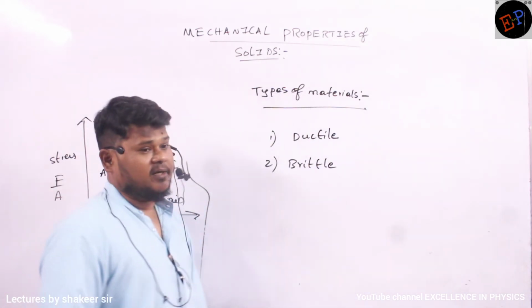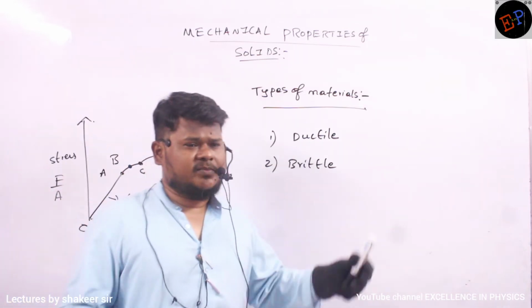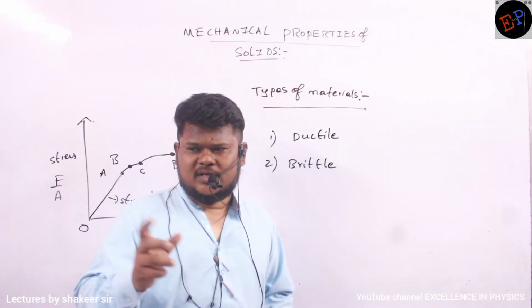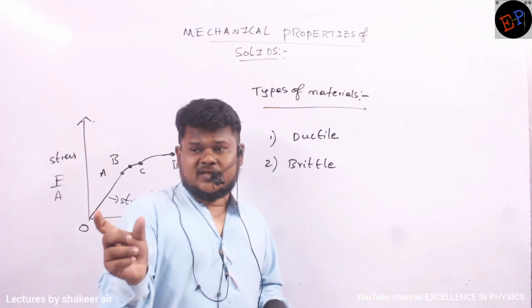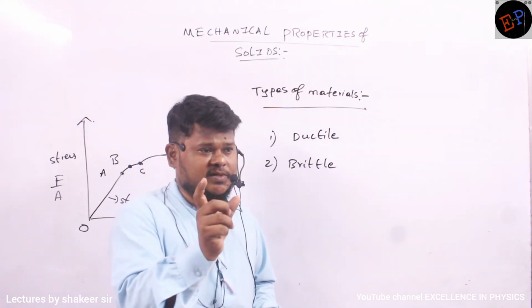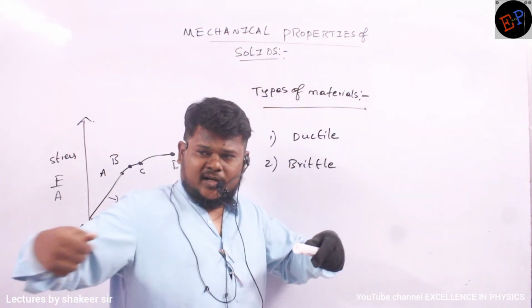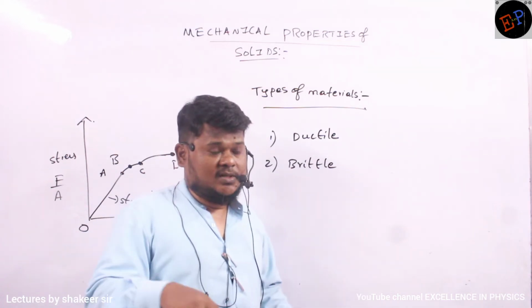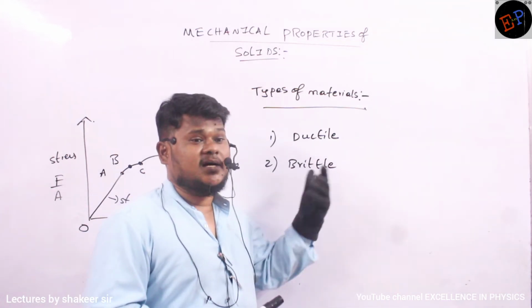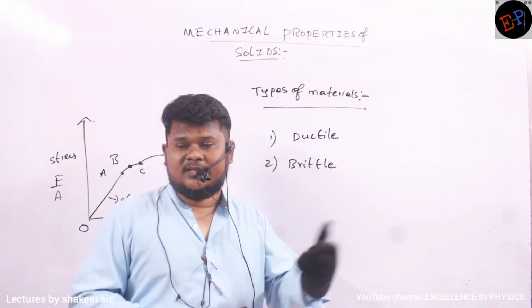That nature is called ductile nature. And some materials break down very easily without elongation. For example, a piece of chalk. You should have seen a white color chalk piece. If you try to elongate it, will it elongate? It will break down. So such material is called brittle material. Glass, chalk pieces, mud, these are brittle materials.